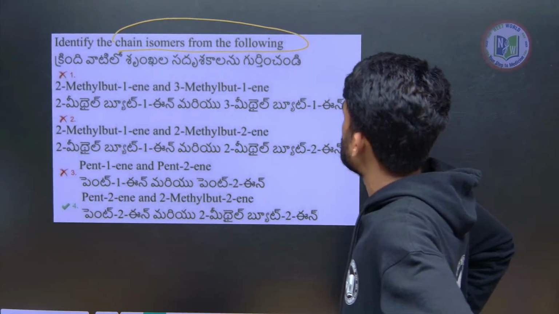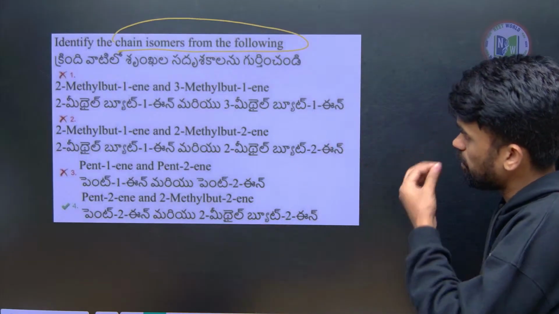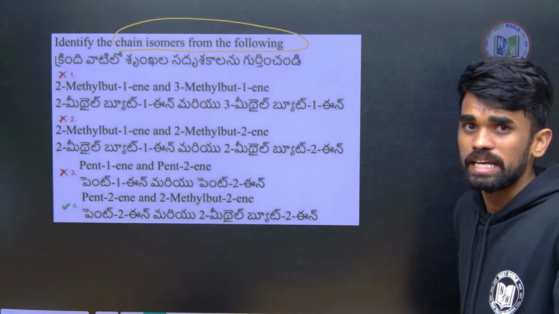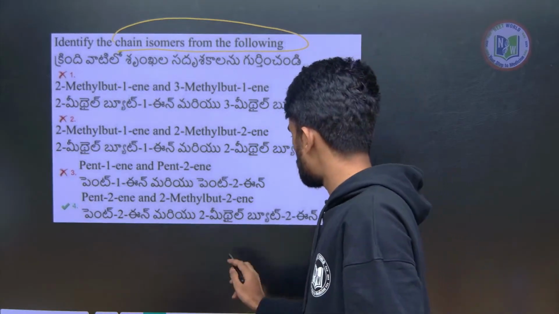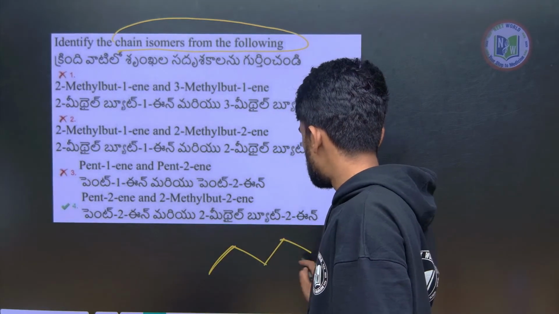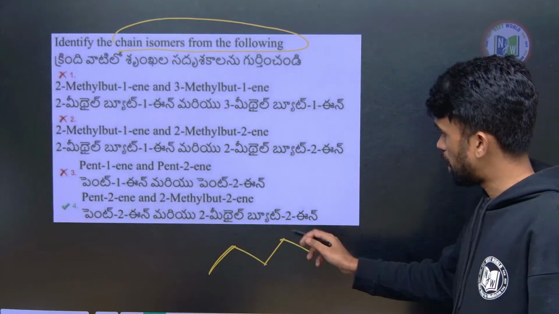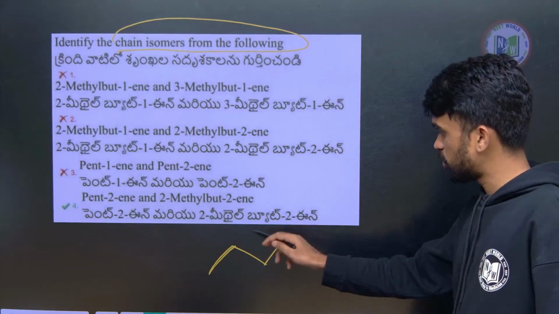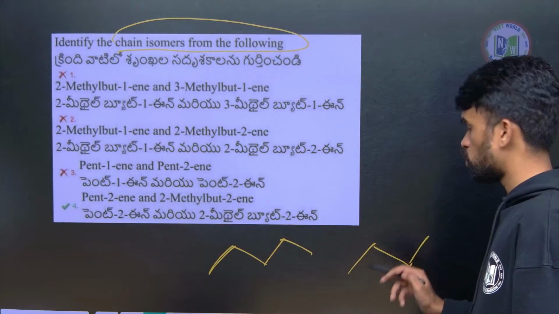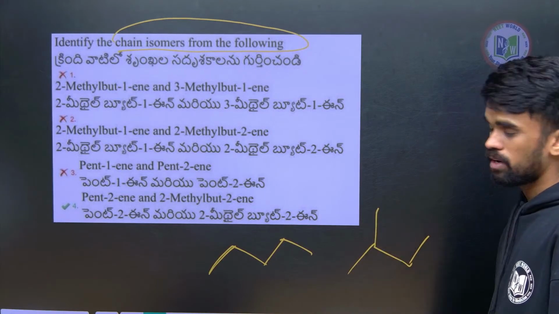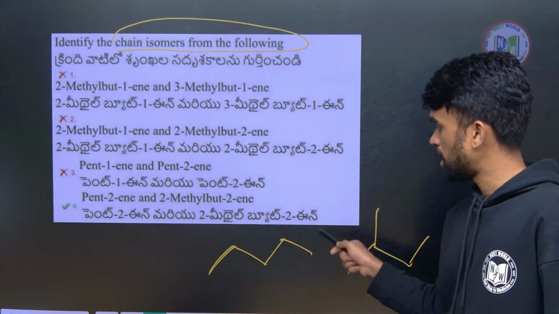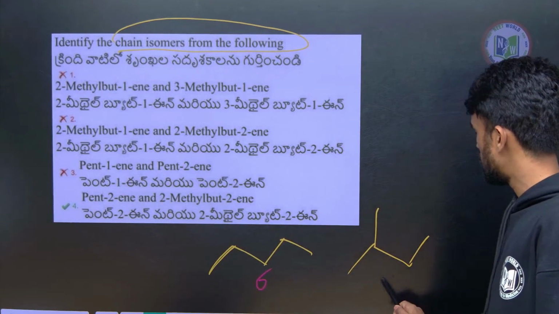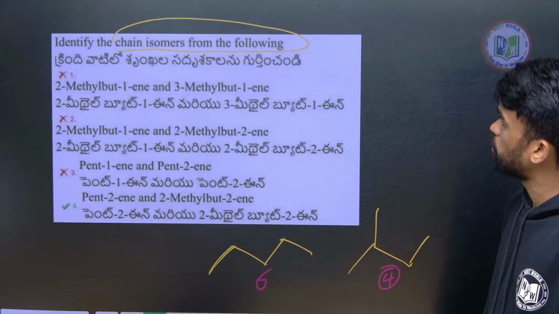Identify the chain isomers from the following. So which has chain isomers? How do chain isomers differ? They differ in the parent chain. For example, I am writing pentane. Using these 5 carbons I can make a 4-carbon chain with 1 branch. So they differ in the parent chain: the parent chain has 5 carbons here, and here it is 4 carbons. So these are different in their chain.